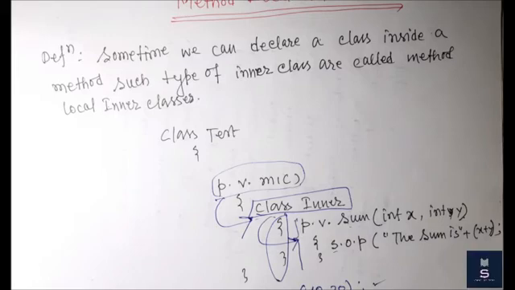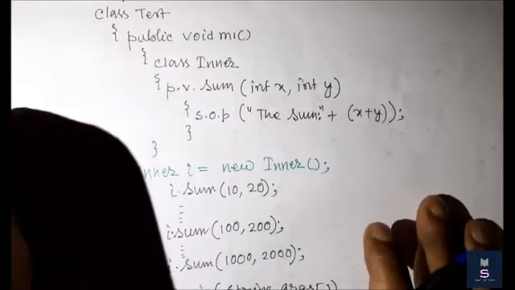The main purpose of a method local inner class is to define method specific code that is required repeatedly. So method local inner class is the best suitable to meet the nested method requirement. Let me show the complete example so that you can get the idea of what I want to say. It demonstrates the purpose of the method local inner class and how to declare and access it.